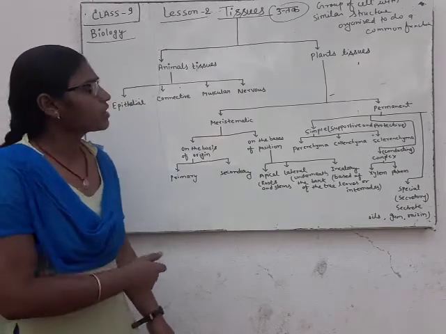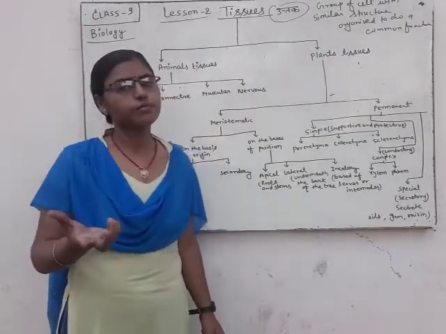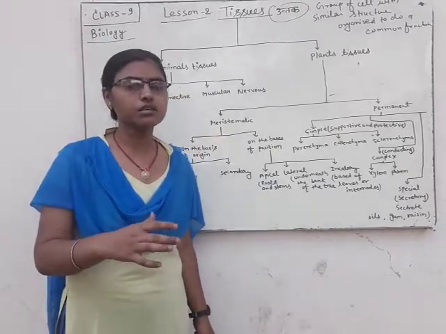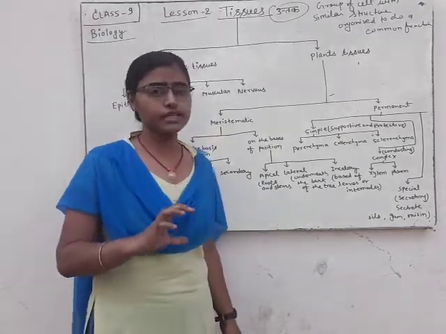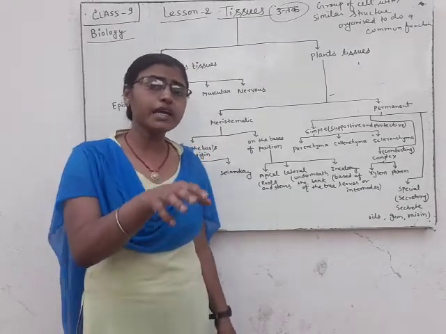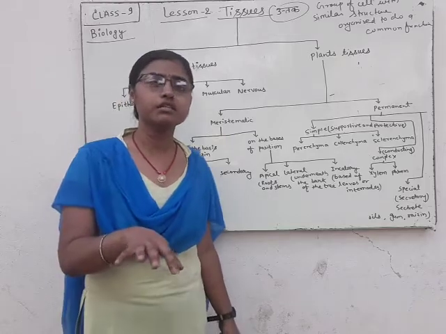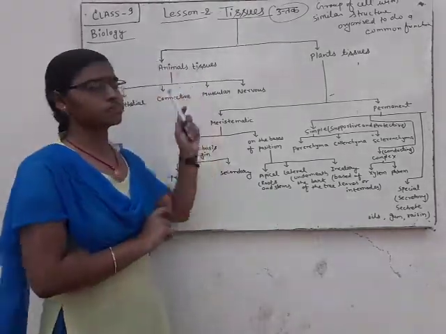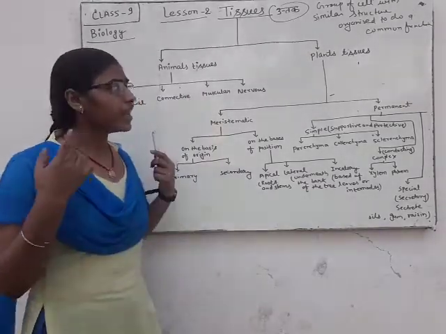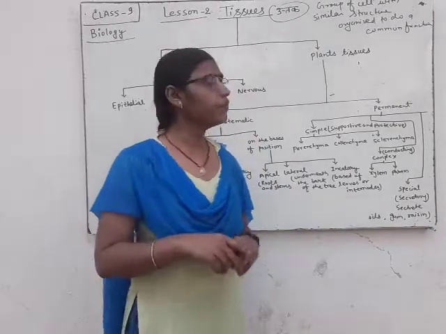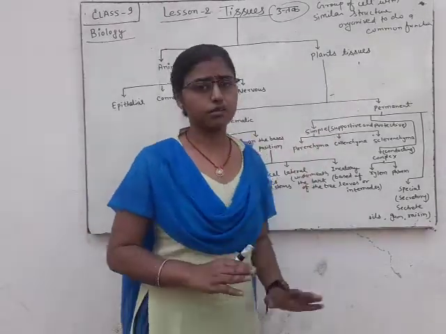Animal tissue is found in animals, and it helps to make the parts of animals. The tissue found in plants is known as plant tissue.